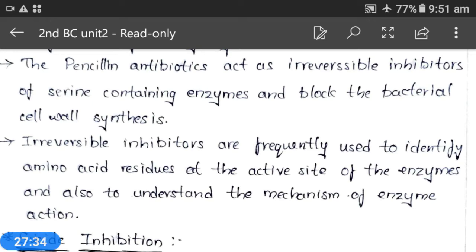The next one is a small topic, suicide inhibition. Suicide inhibition is a specialized form of irreversible inhibition. In this case, the original inhibitor, that means the structural analog or competitive inhibitor, is converted to a more potent form of the same enzyme that can be inhibited.